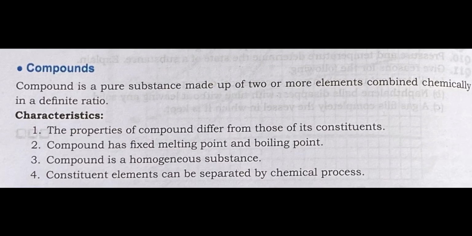That is, each and every compound is having fixed melting point and boiling point. Third one, compound is a homogeneous substance. We are going to study about homogeneous substance later in the next topic. Fourth, constituent elements can be separated by chemical process. So, if we consider the example of water, then the constituent elements of water are hydrogen and oxygen. So, hydrogen and oxygen from water can be separated by chemical methods. So, these are the properties or characteristics of a compound.